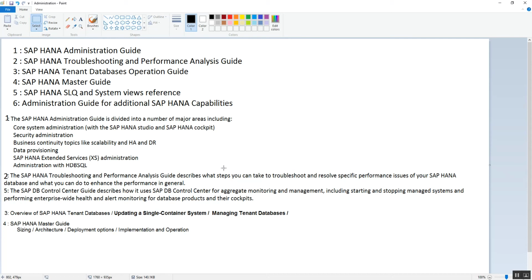And the fifth one is the SAP HANA SQL and System View Reference. In this book, for example, if the system is running with high memory consumption, full of memory, I want to check which users and which connections are there on the database, or who is using the maximum amount of memory. I know that there is a table for expensive statements, as well as active statement tables.